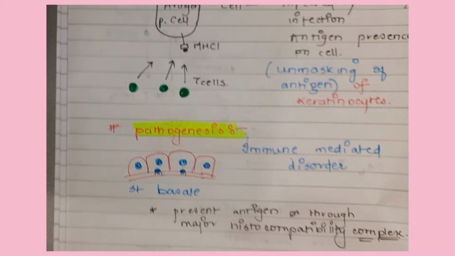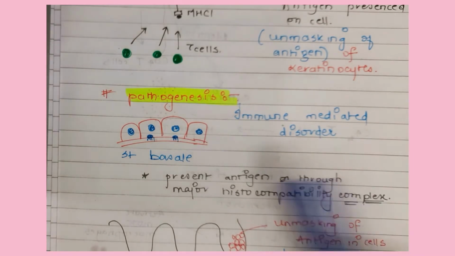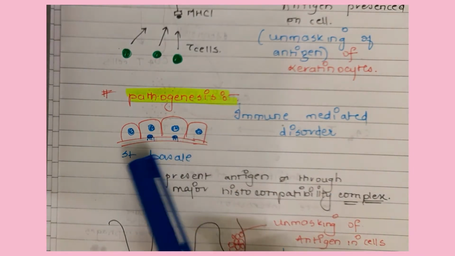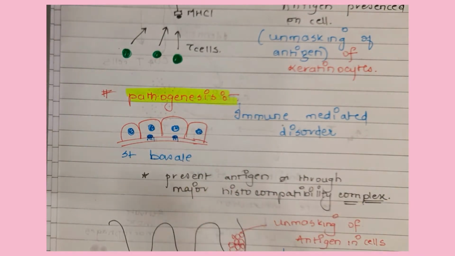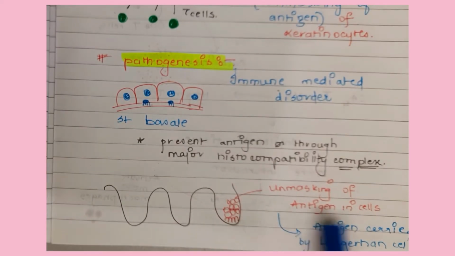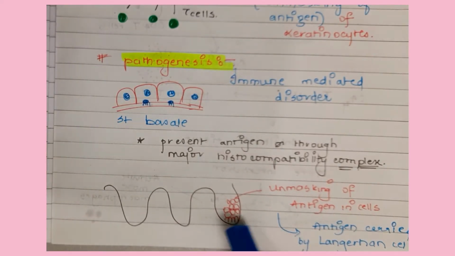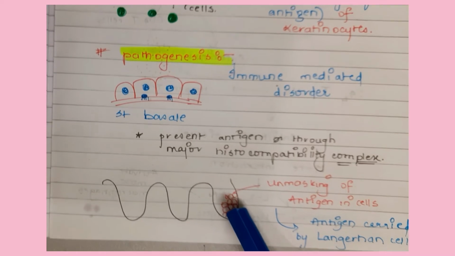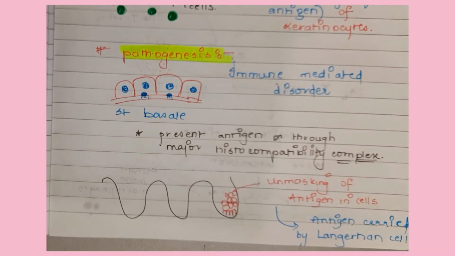So now let's get to the pathogenesis of this lichen planus. So these are the stratum basalis cells. Okay, so what happens is there is infection. So there's unmasking of antigens in the cells. These antigens of the keratinocytes are carried by the Langerhans cells. Now these Langerhans cells are present in the epidermal area. They have these big granules, and they are most abundant in the stratum spinosum, and they have a role in defense. Okay, they act as antigen presenting cells like macrophages.